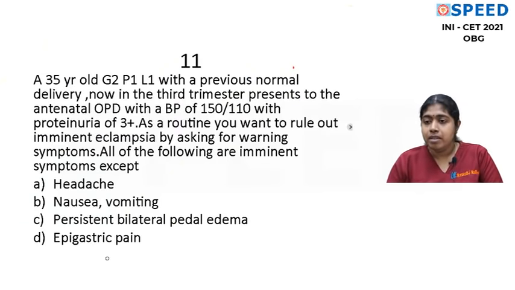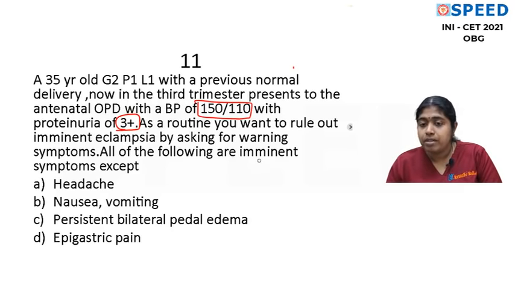Okay, so we'll start with question number 11. Again, this is a very common scenario which you see in the obstetric OPD. Now this is a 35-year-old second gravida with a previous normal delivery. Now she's in the third trimester. She presents to you at the antenatal OPD with a BP of 150/110. So it's severe, right? With a proteinuria of 3+. As a routine, you want to rule out imminent eclampsia by asking for warning symptoms. All of the following are imminent symptoms except. You all know that there are 5 warning symptoms.